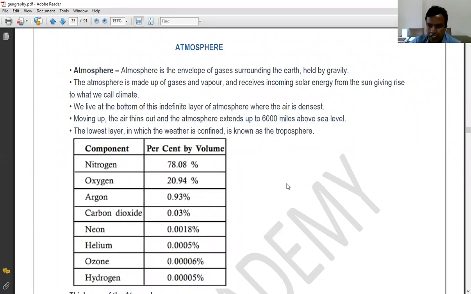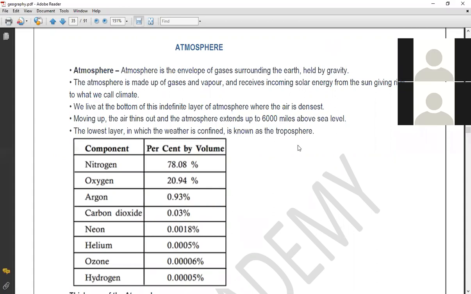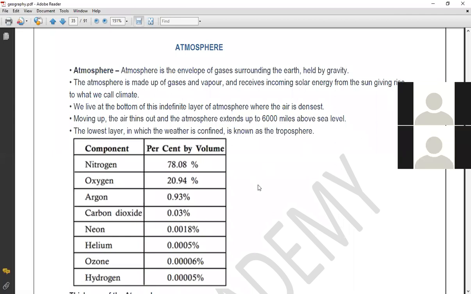Right? Any doubts about this atmosphere? What is atmosphere and why is the atmosphere important? You got it? Why do we need to study the atmosphere? Because the atmosphere is the reason for the existence of life on the surface of the Earth. Got it? Any doubts about it? Yes, sir. No, sir. Okay.